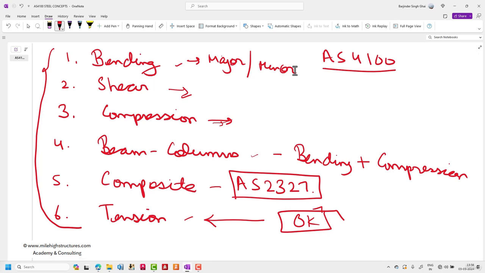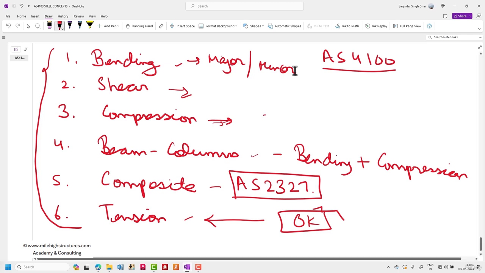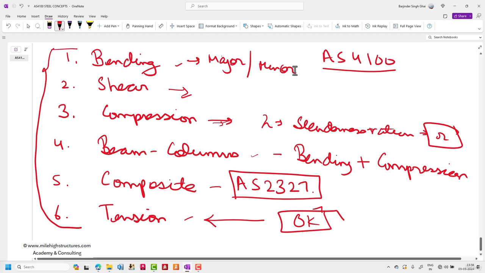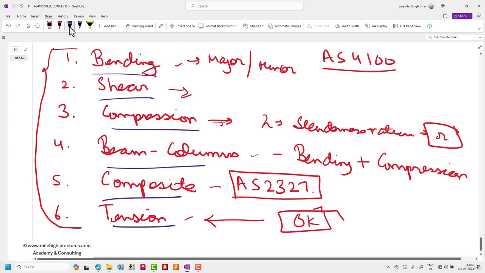The compression capacity of a structural steel member is dependent on lambda, the slenderness ratio, or the radius of gyration, that is the r value. We shall be discussing that in a separate lecture on compression members. So first of all, we have understood these are the actions that we shall be dealing with when we are talking about structural steel members.